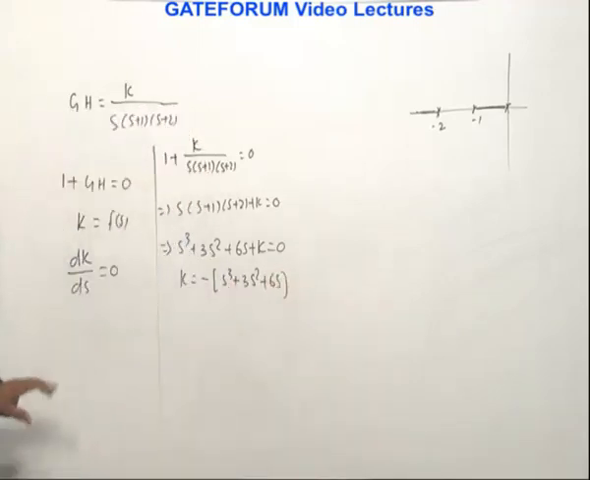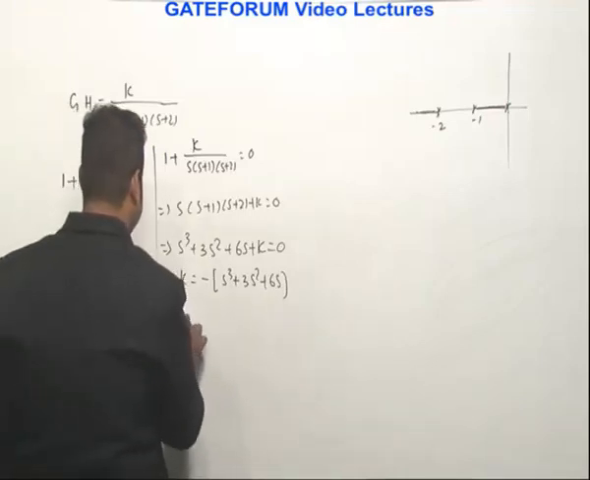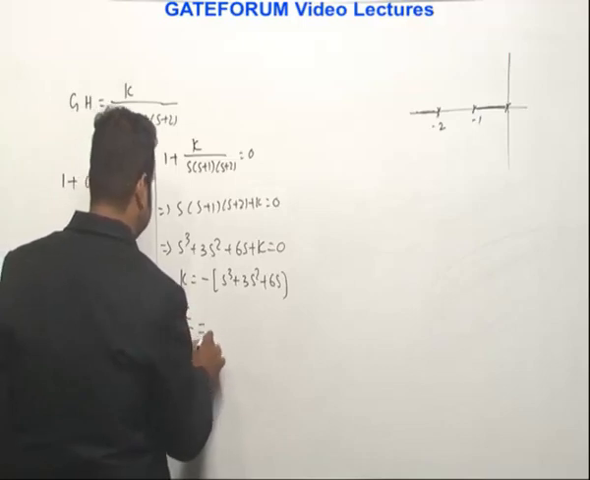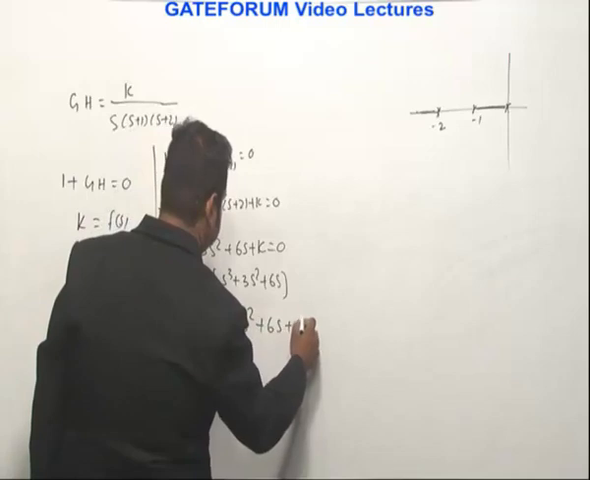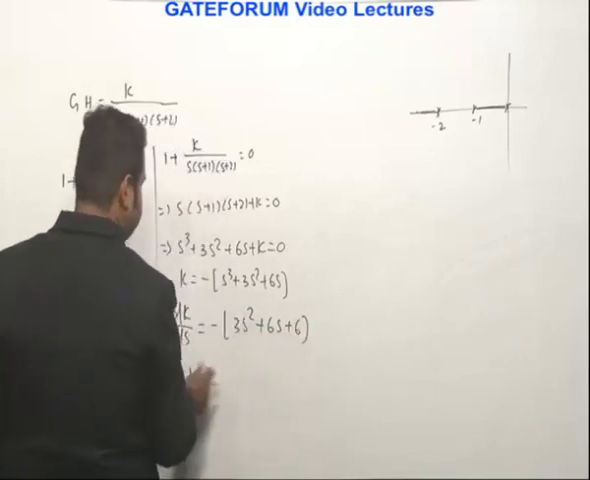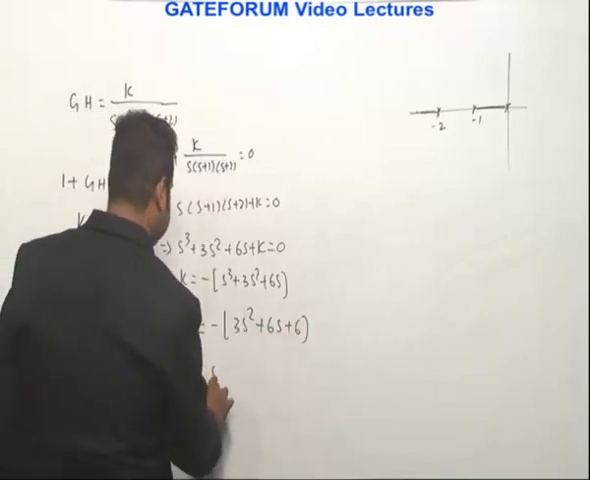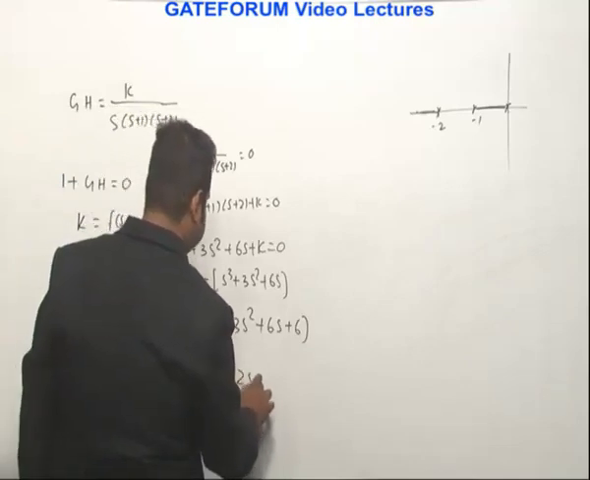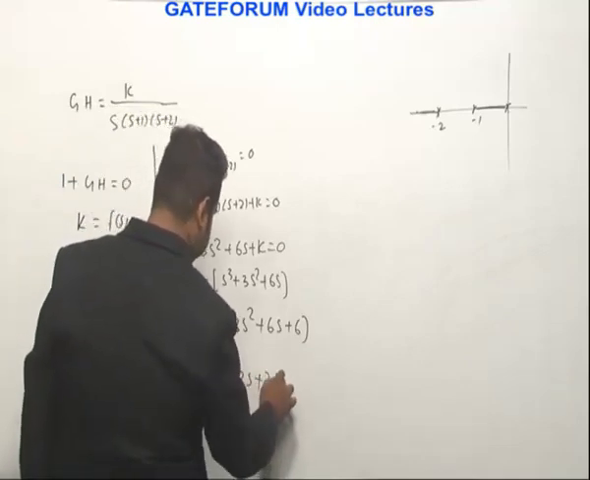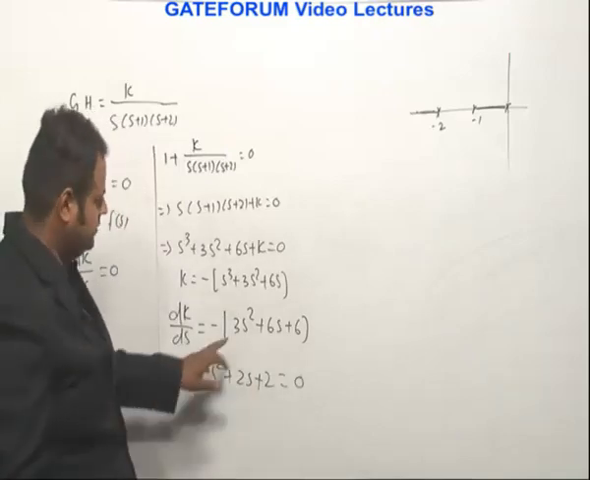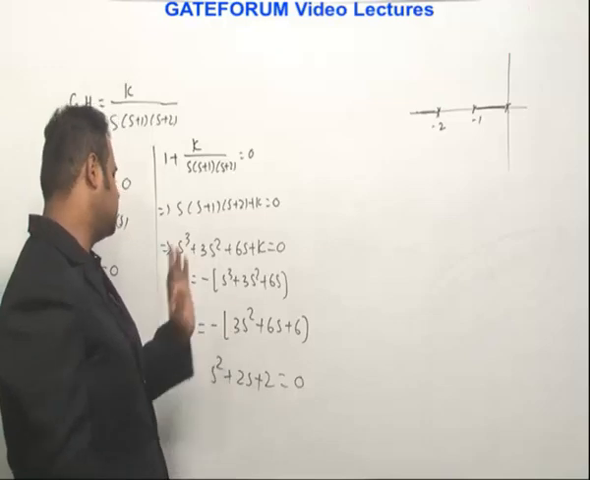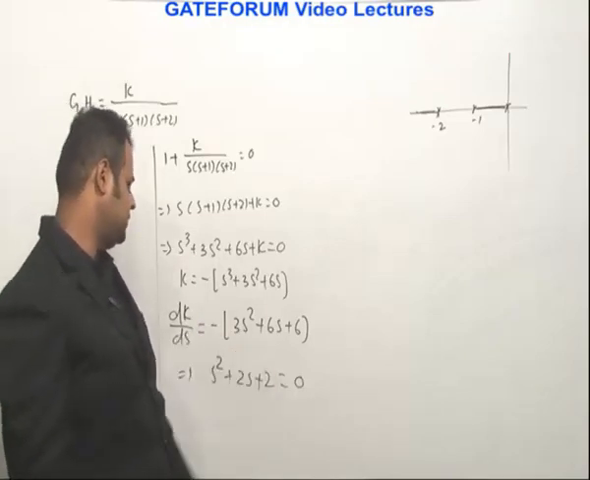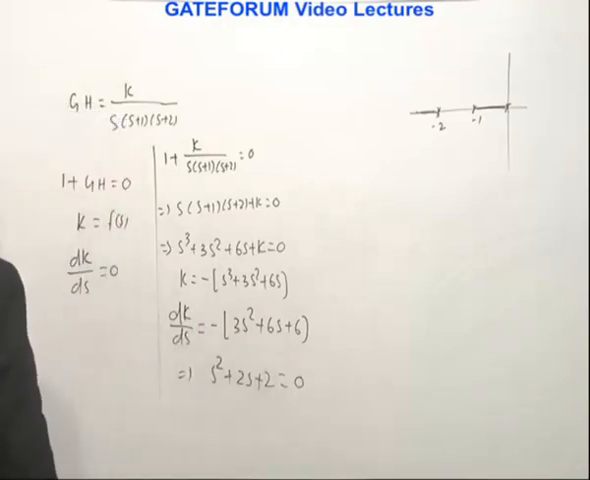So then what is the next step? Then you should differentiate this K with respect to S. So what is dK by dS? dK by dS equals to minus of 3S square plus 6S plus 2. So we are expecting this should be equal to 0. So I can say 3S square plus 6S plus 2 is equal to 0, isn't it? If you equate to 0, you can take minus common from this. So minus is gone.